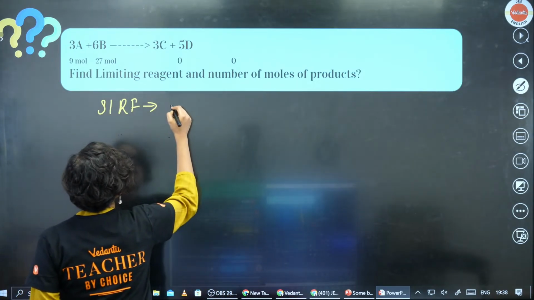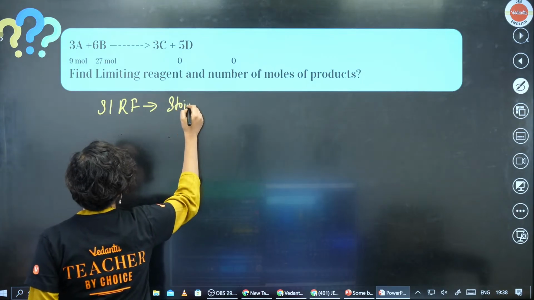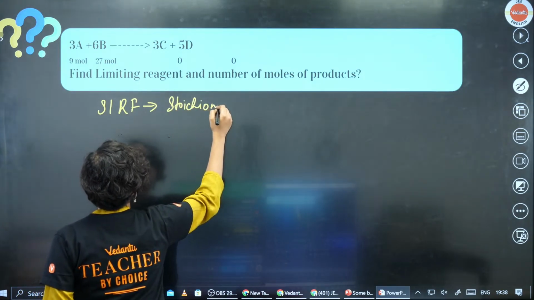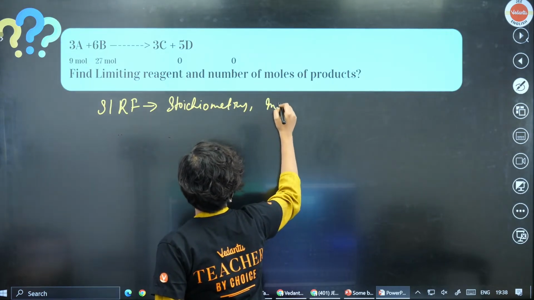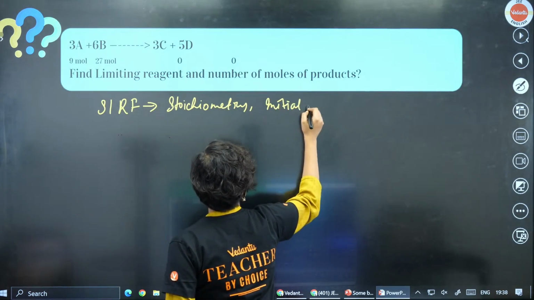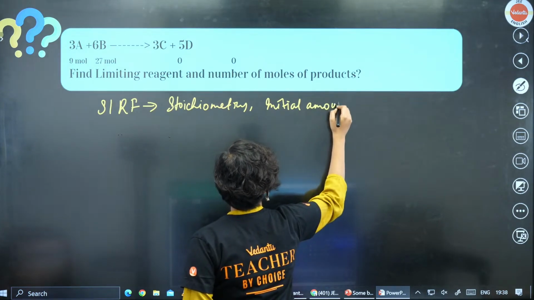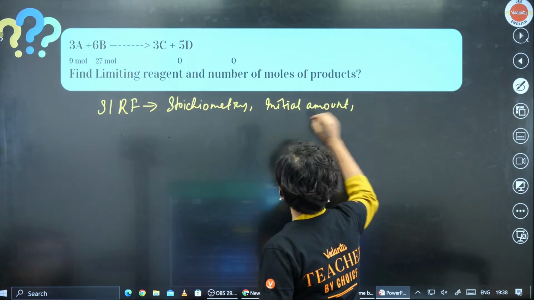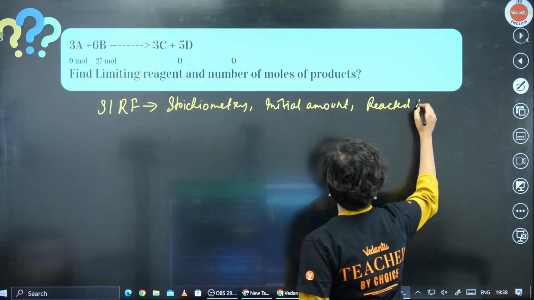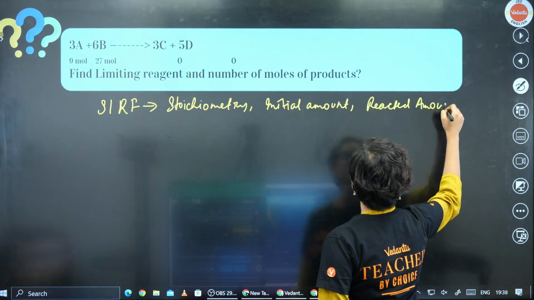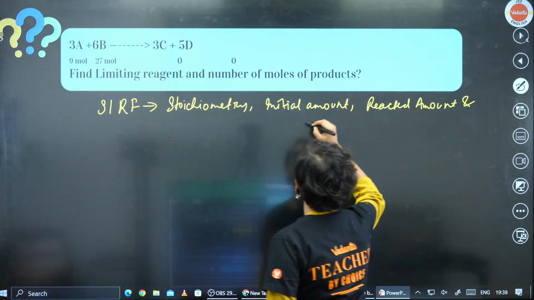What is it? Stoichiometry, initial amount, reacted amount, and final amount.